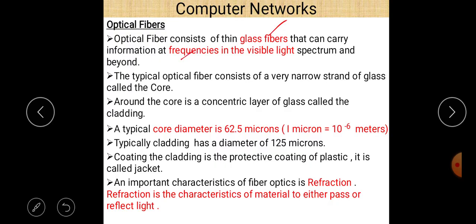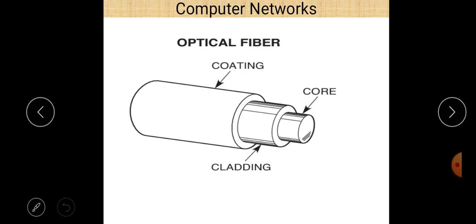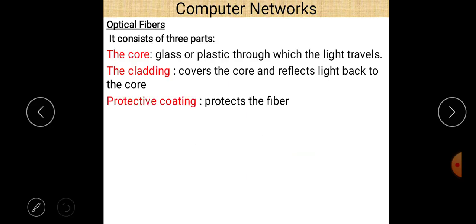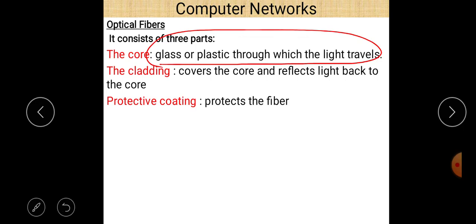A typical optical fiber consists of a very narrow strand of glass called the core. This core is basically glass or plastic through which the light travels. That is why it is called optical fiber cable.